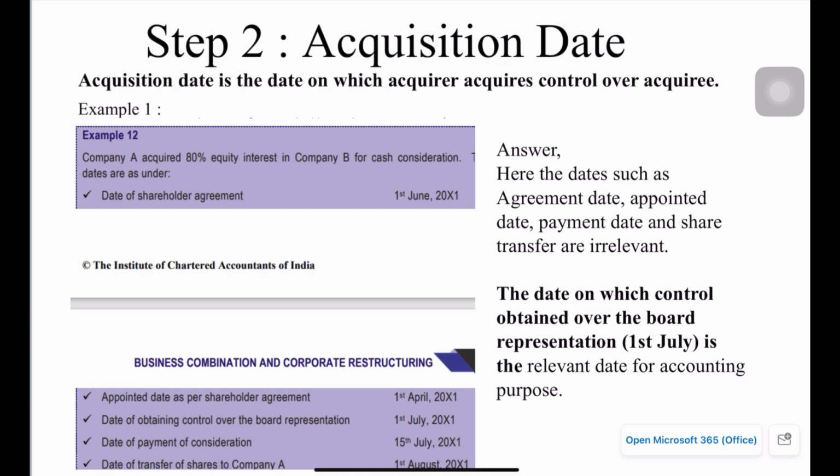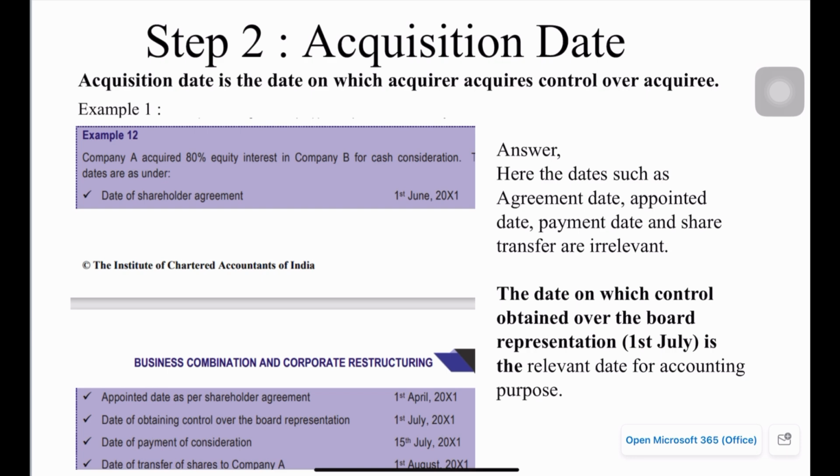So we can also see a few examples of when the acquirer acquires control. That's a big keyword. Acquiring control is a keyword here. We will see many examples to see when the acquirer acquires control. So probably you can go through the first example here.